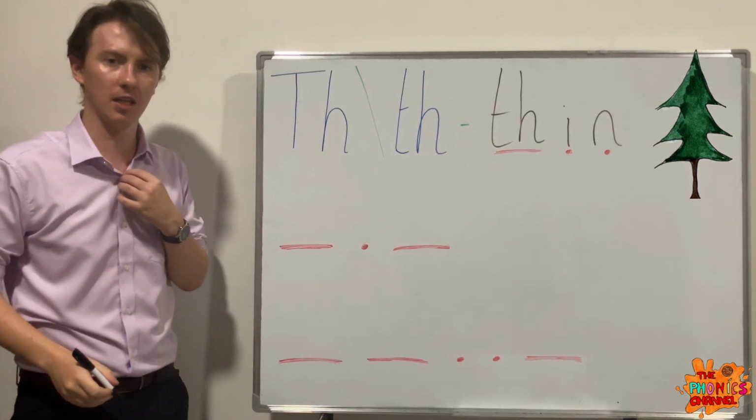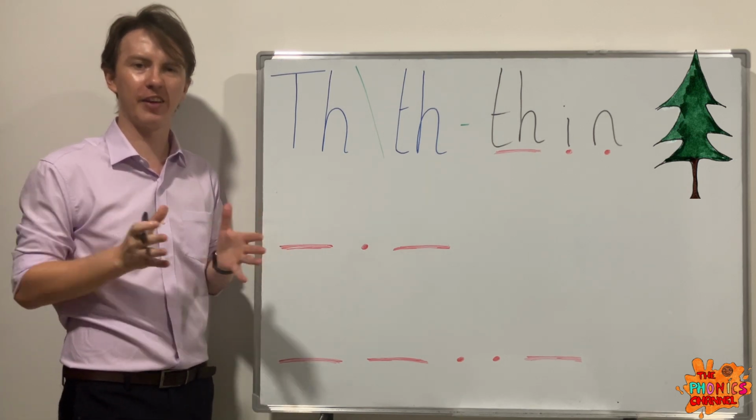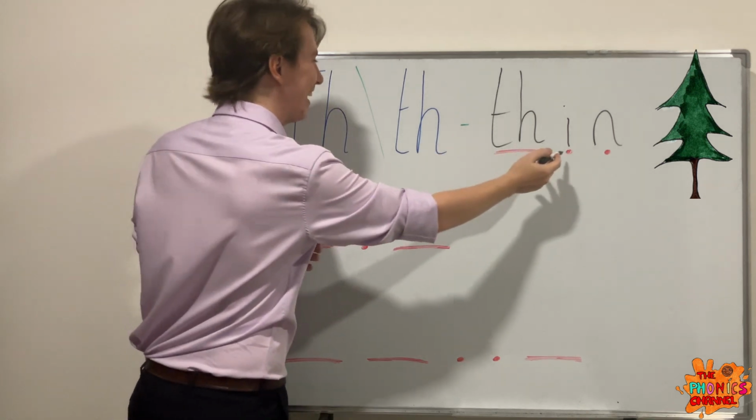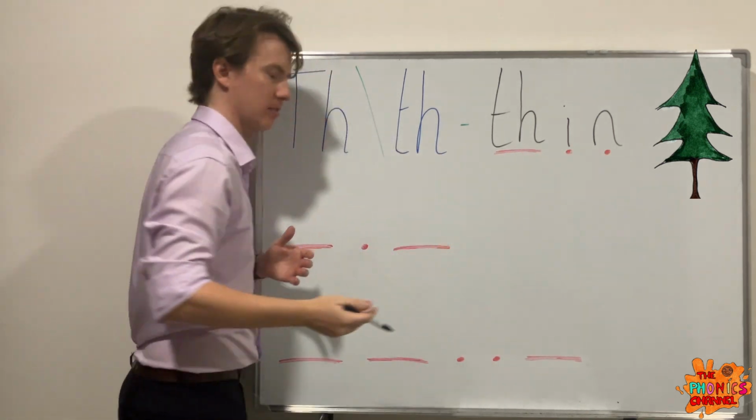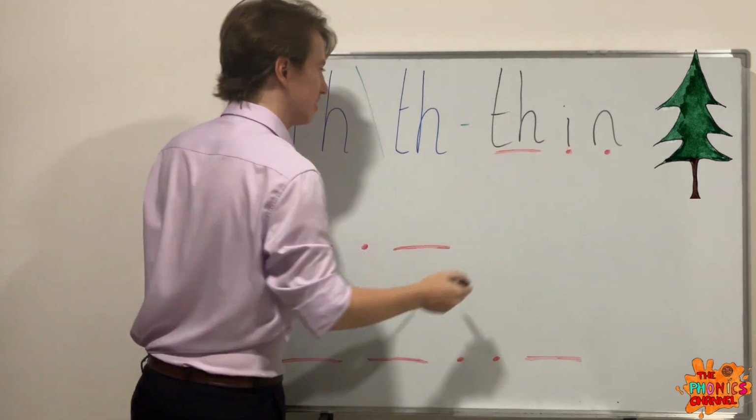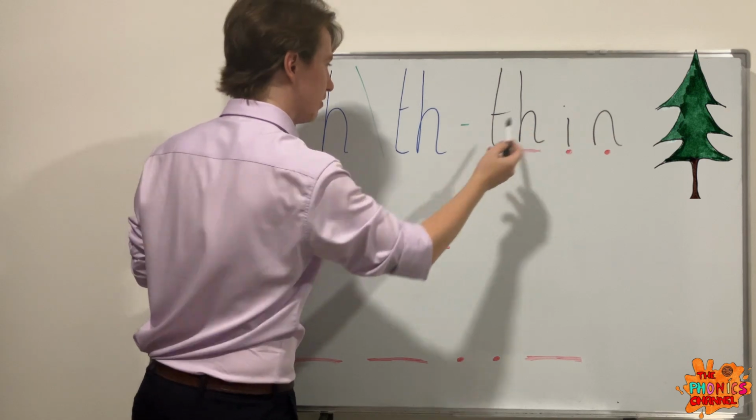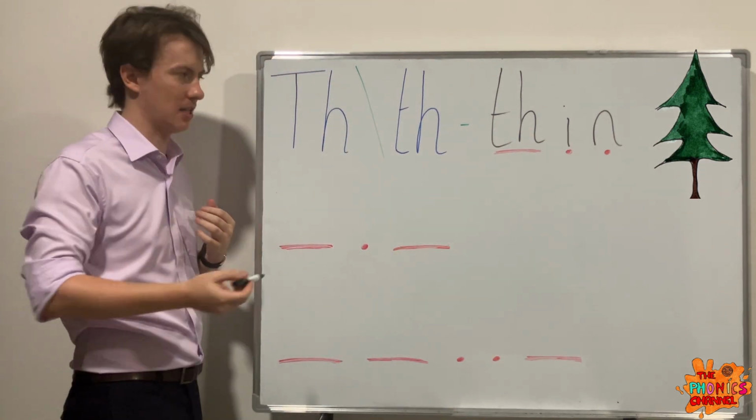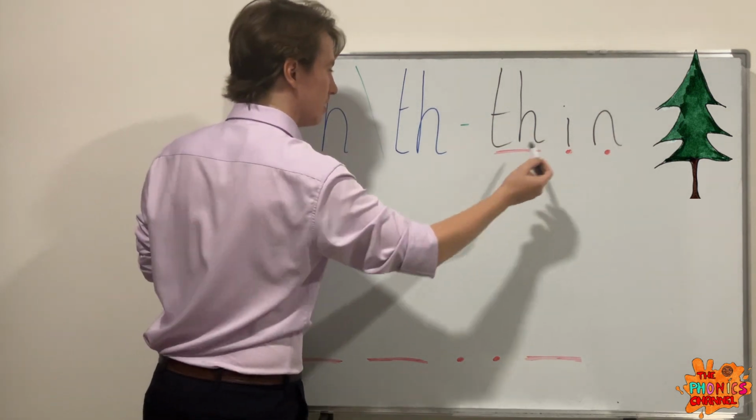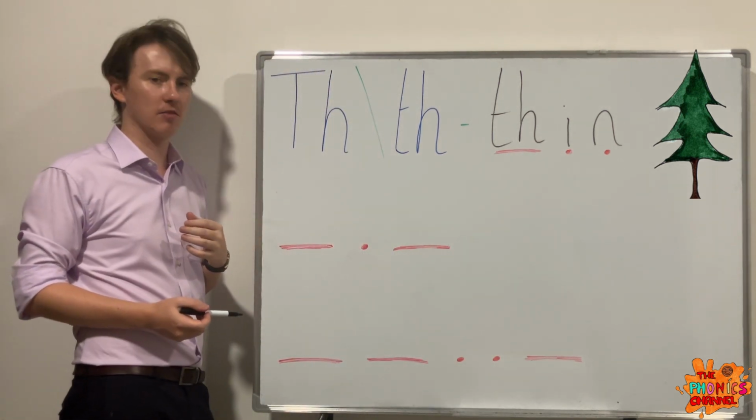Fin. Okay, the tree is fin. How many letters does fin have? 1, 2, 3, 4. 4 letters. How many sounds? 1, 2, 3. Fin. Okay, 3 sounds, 4 letters.